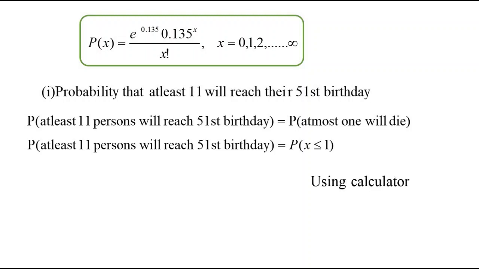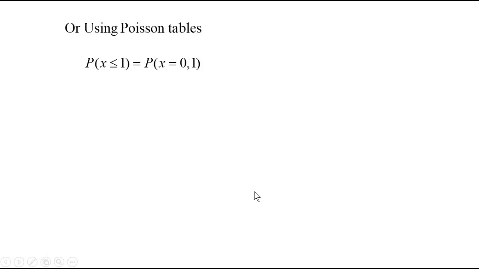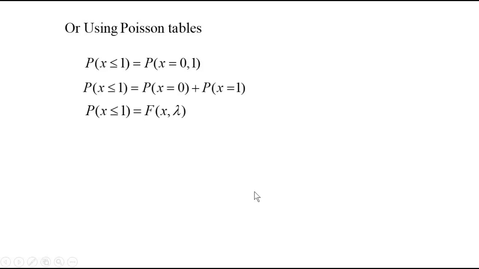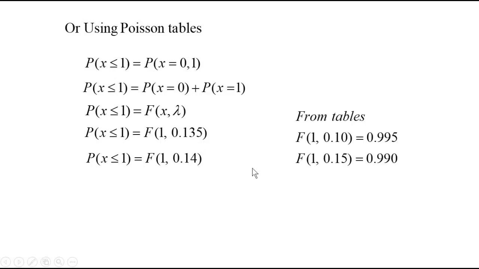If you are using a calculator, you can add all the probabilities from 0 to 1 and you get this answer. If you are using the tables, you can directly get it from the Poisson tables, which is capital F of 1, 0.135. F of 1 means adding all the values up to 1. But 0.135 you have to approximate to 2 digits, which is 0.14.